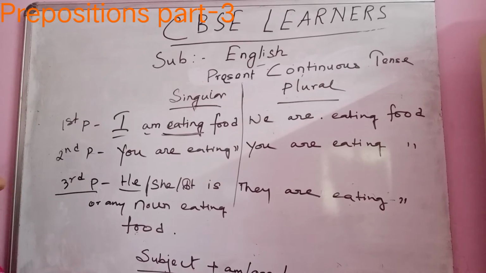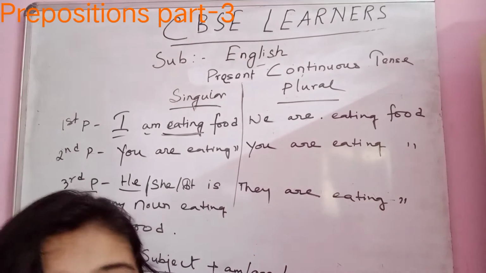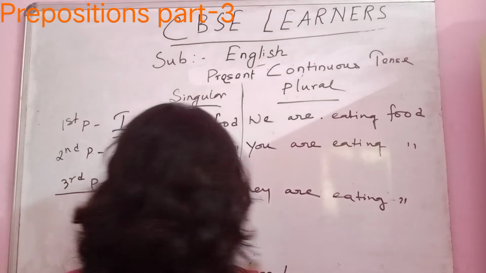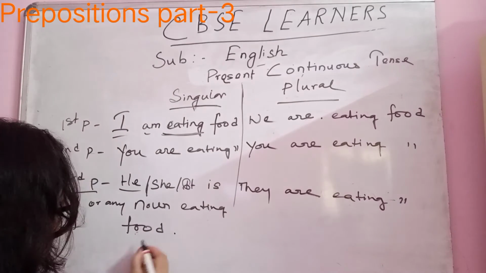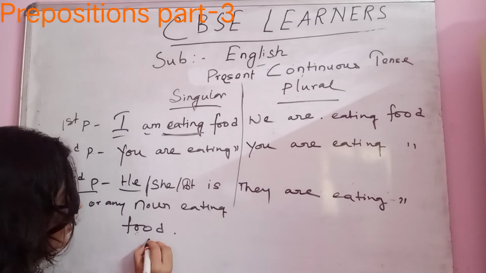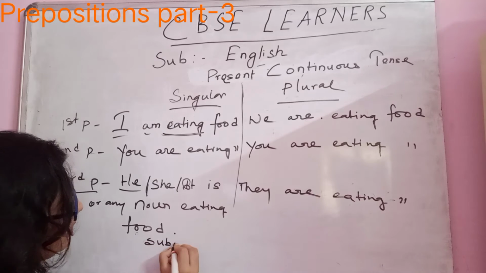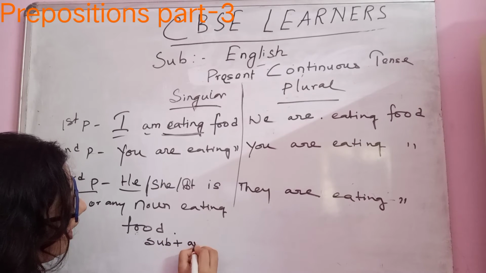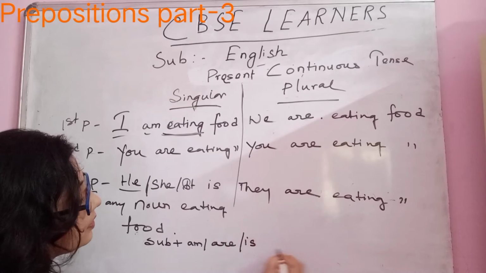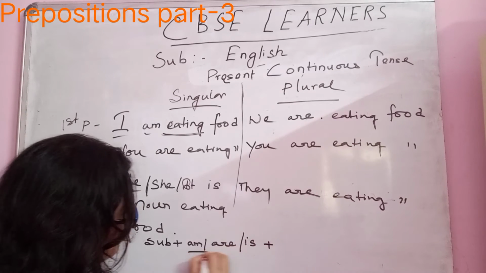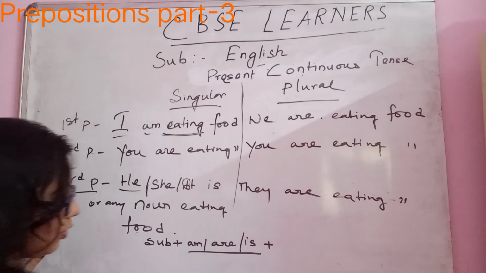Okay, subject plus am, I think it's not clear. Okay, let me write it down once again. Here I am writing. Okay, subject plus am, are, is plus, these are helping verbs. Only these three helping verbs you require.